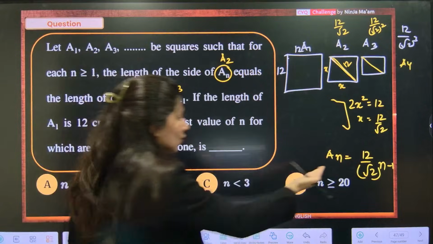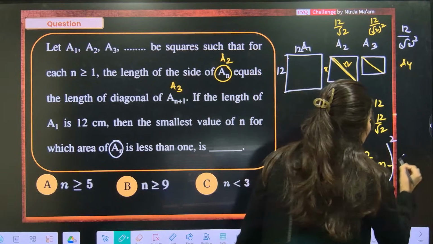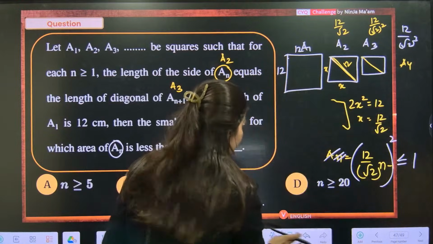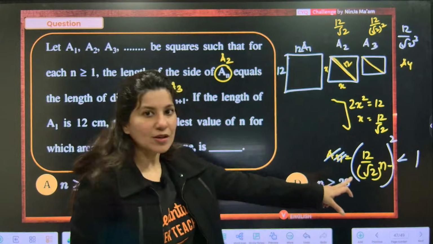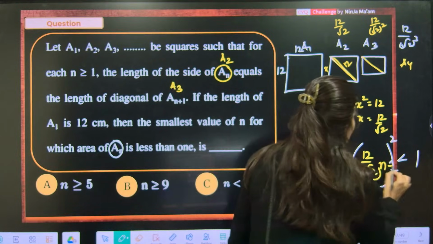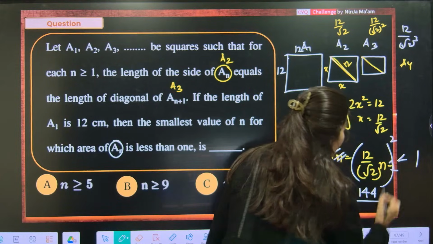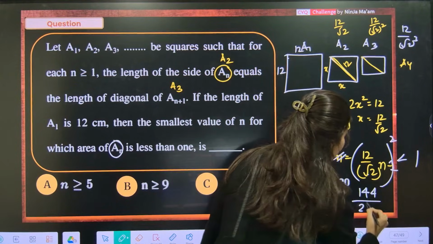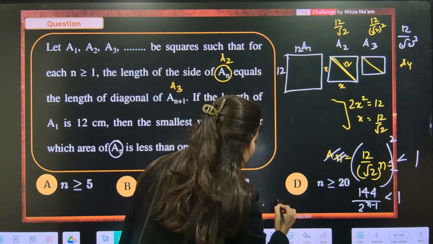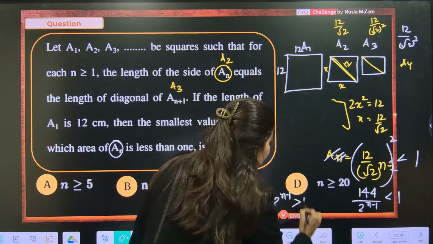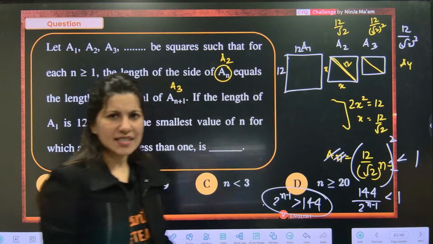Side square. So just the square of this is nothing but less than, not equal to, just less than 1. That's it, done. You just have to solve it, very easy. So for that, 12 square is 144 upon root 2 square, which is 2 power n minus 1, less than 1. So this is going to give you 2 power n minus 1 is greater than 144. Now think about n. Very easy.